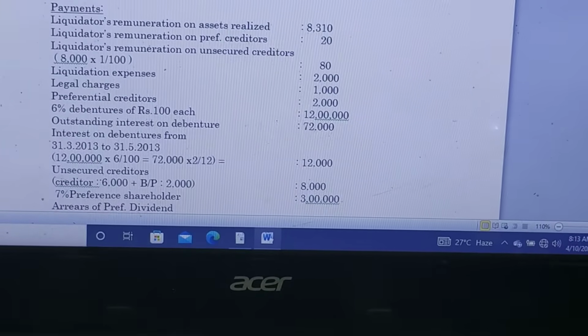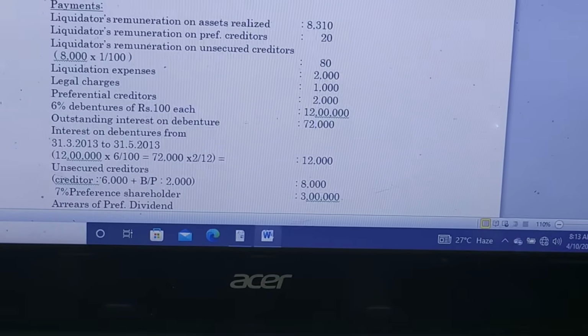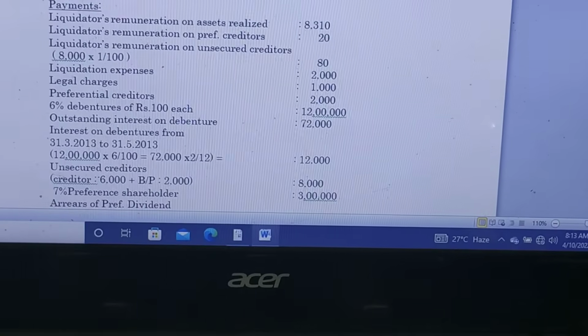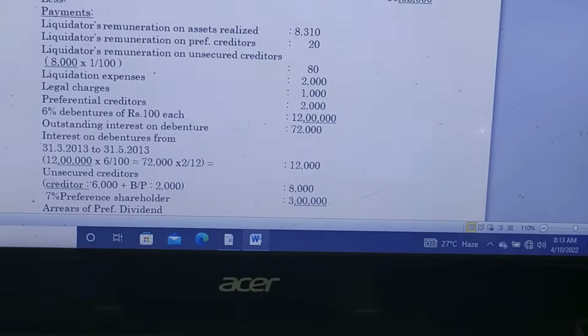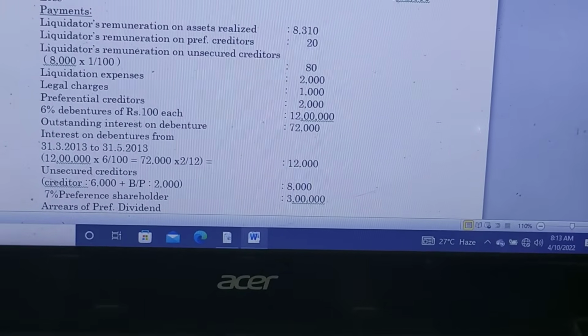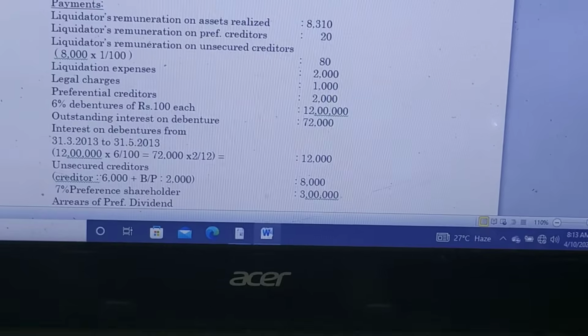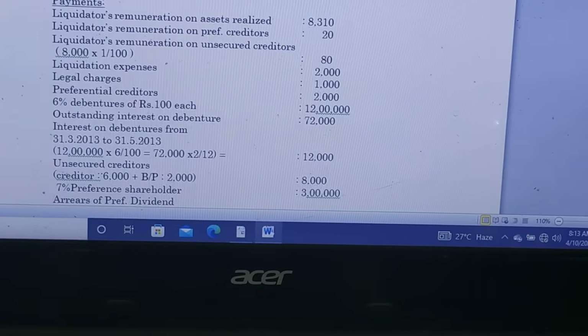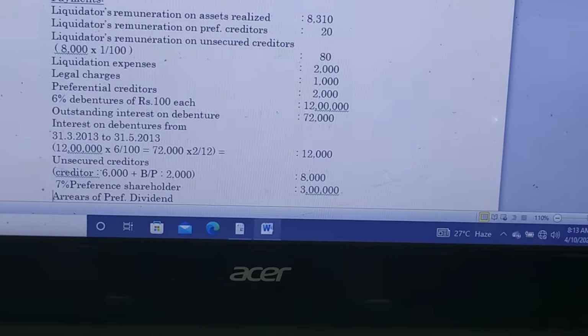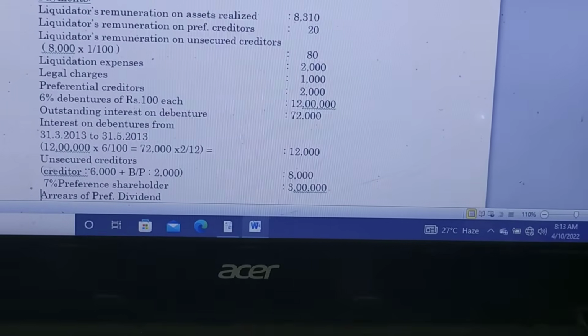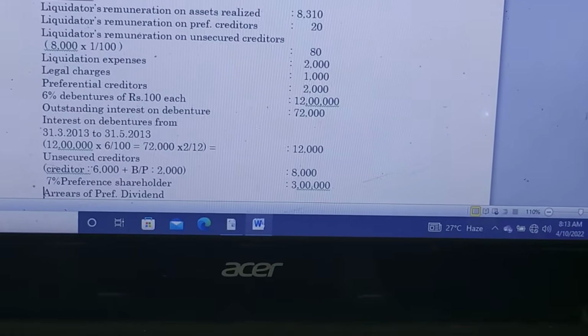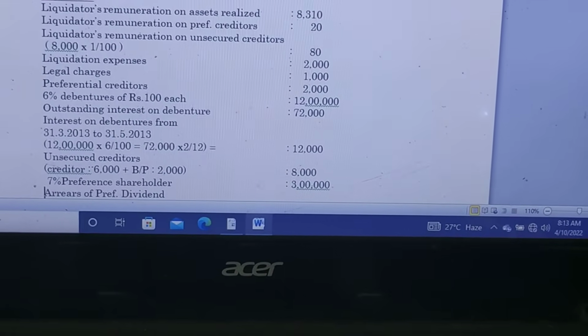So 72,000 multiply with 2 divided by 12, we get 12,000. It means the balance sheet was as of 31st March 2013, but the interest is up to 31st May 2013, so an extra 2 months will be added. That is why 12,000 is the extra amount of interest on debentures.